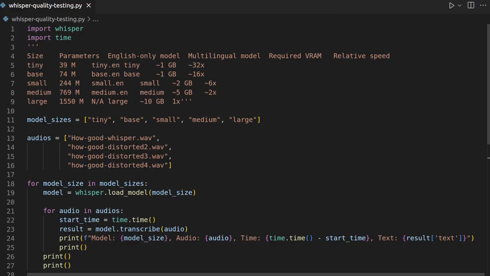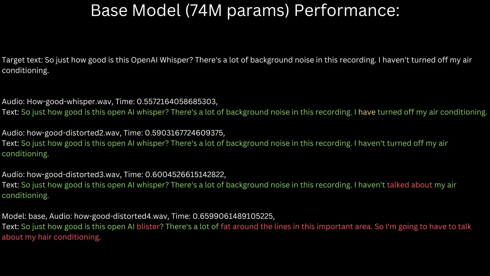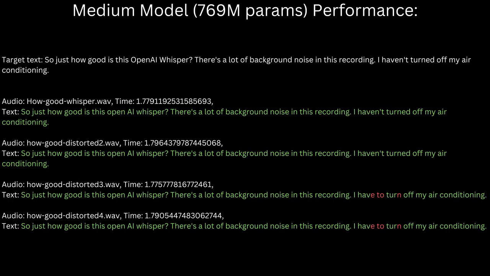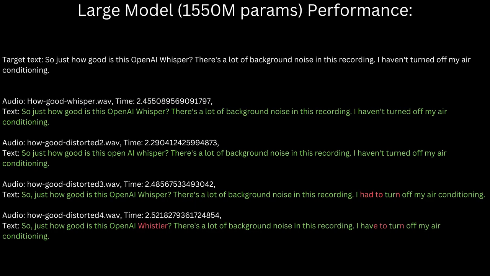From here, I wrote a quick script to iterate through each of the model sizes and then each of the audio recording qualities to see both how quick inference times can be between the various model sizes and to get a very basic general look at how well can they perform from decent quality to very subpar quality data. Again, this is just one sentence, one sample. There's just a tiny little amount of words compared to the entire data set of possible words. So this is obviously a very, very basic test, but just a general vague idea.